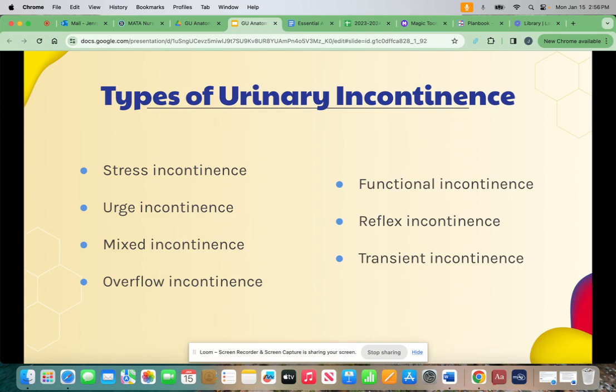With functional incontinence, the person has bladder control but cannot get to the toilet in time. Immobility and unanswered call lights are some causes. With reflex incontinence, urine is lost at predictable intervals when a specific amount of urine is in the bladder. The person does not feel the need to void. Nervous system disorders and injuries are common causes. Finally, transient incontinence is temporary or occasional incontinence that is reversed when the cause is treated.